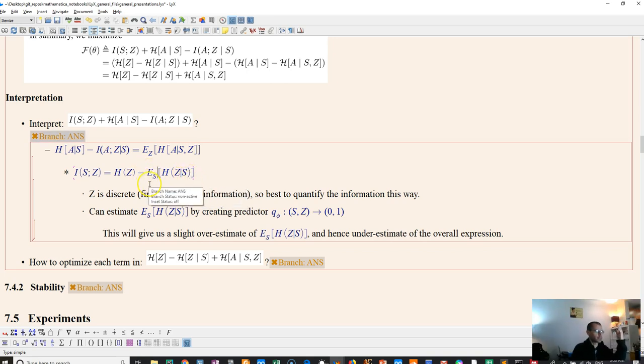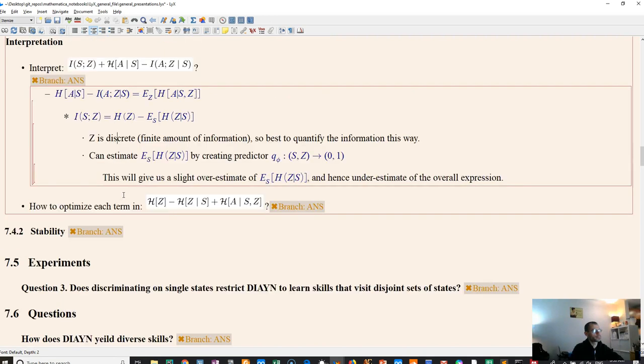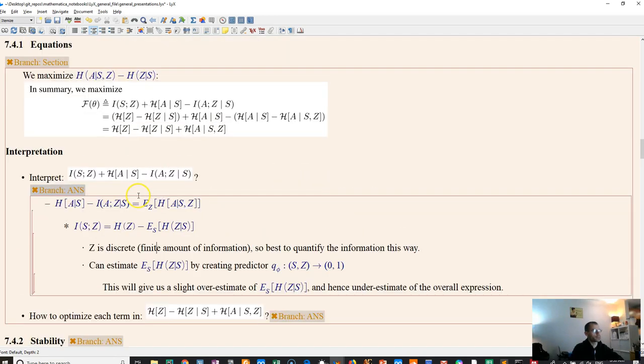So this is just entropy over all states. That's basically given the data we collected. Yeah, Z is discrete, which is why it's easier to work with the entropy of Z rather than S.